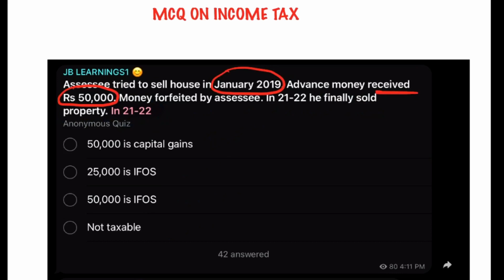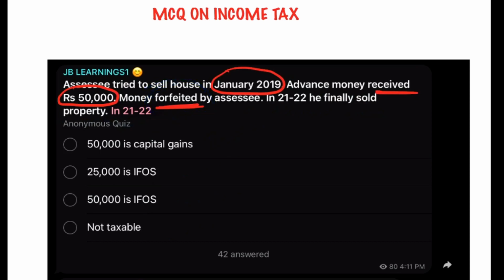But sometimes the contract is not executed, or one of the parties fails to execute the contract. Say, for example, the buyer says that I don't want to continue with the contract now because of some reasons. So what does the seller do? He forfeits the money. Forfeiture means taking away the money, not returning the money.